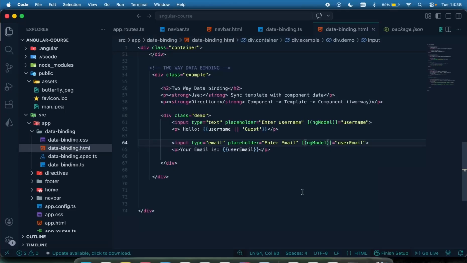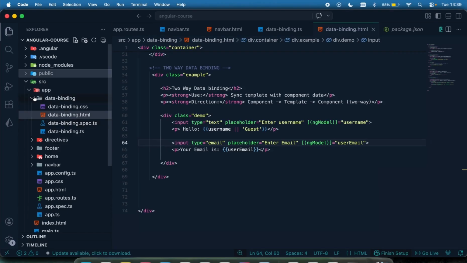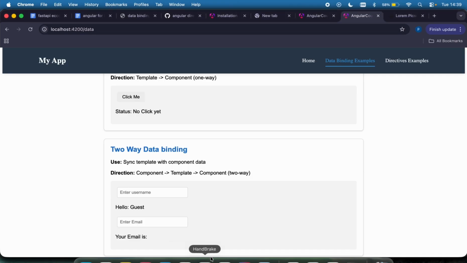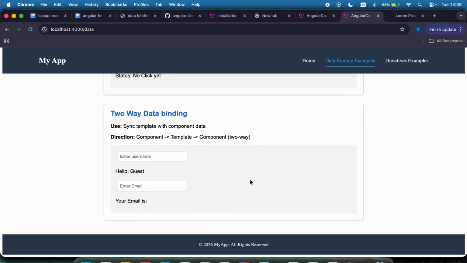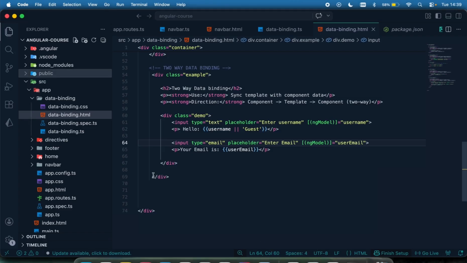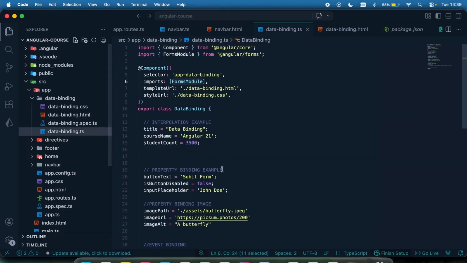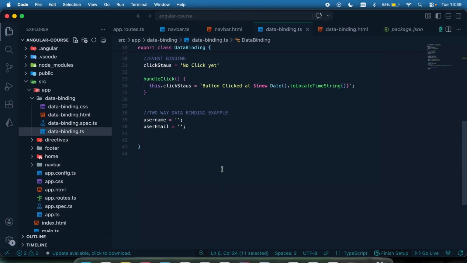Let's head on to have the little counter project. So I'm going to, within the data binding again, want it to be in this class, just something wanting to be in this page, so to say. And I'm going to come to the data binding component right here. I just want to create a very simple counter, which is going to help us bring everything we've learned together into practice. I'm just going to come right here and say data.